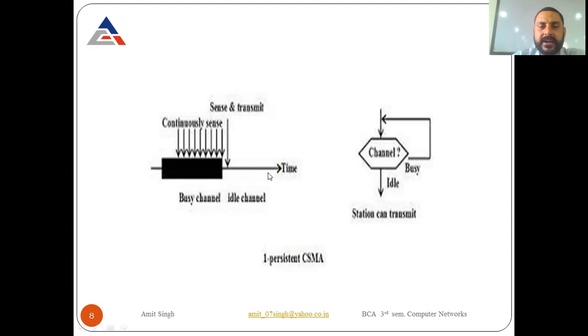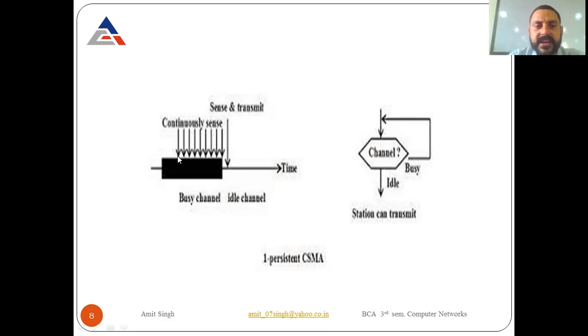Now look here, the time axis is there. The work starts from here. We continuously sense the channel. Sense busy channel. The channel shown in dark black is busy.